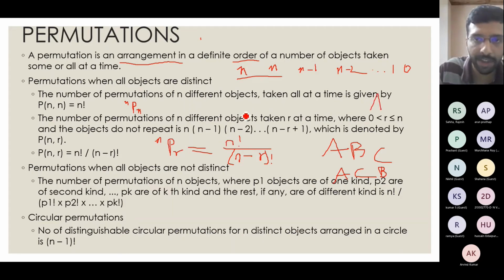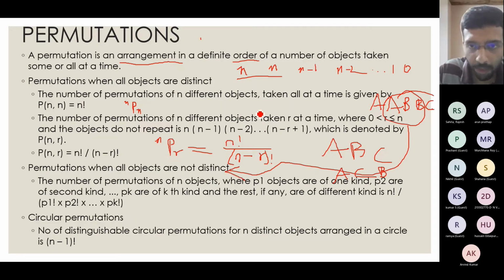Now what if all objects are not distinct? Suppose I am given 5 letters A, B, B, C, and then I am asked to form 3-letter words from this. And I form a 3-letter word A, B, B, C. Then for this A, I can choose the A at this position as well as the A at this position.